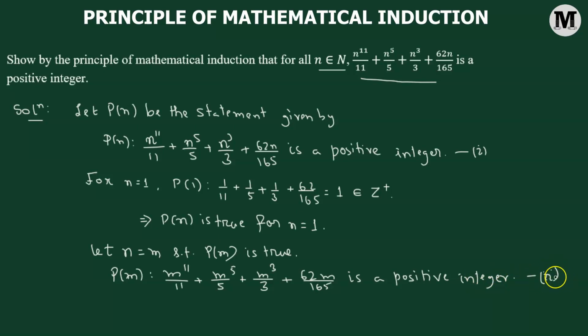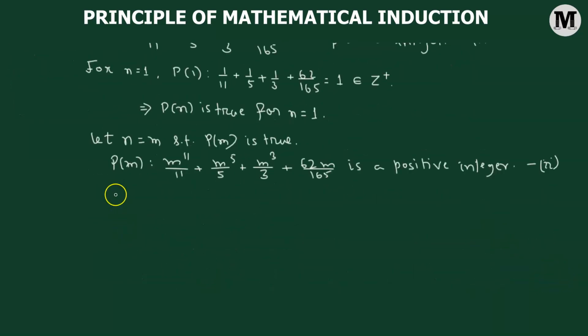Now using this statement, we'll have to verify that if we consider the next consecutive natural number m plus 1, then P of m plus 1 is also true. This is our goal. We'll have to show that P of m plus 1 is a true statement. So in essence, what is P of m plus 1?